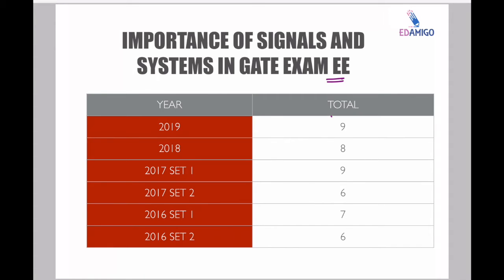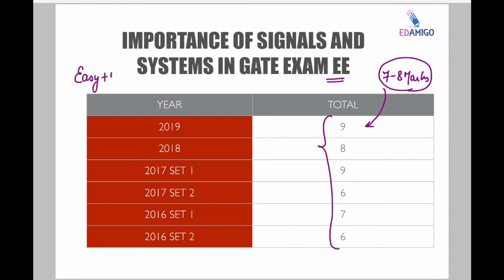In electrical, the average is approximately 7 to 8 marks. We will be solving the previous years of electrical also, and you can see that the questions are mostly easy, and some are moderate level, but they are not tough. If you have done the subject in a better manner, you can get these 7 to 8 marks very easily in electrical also.